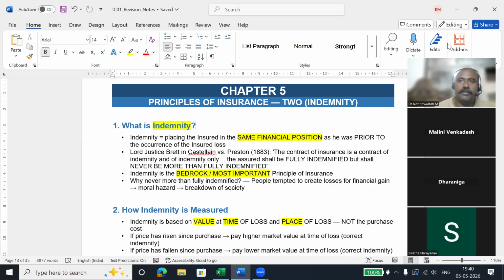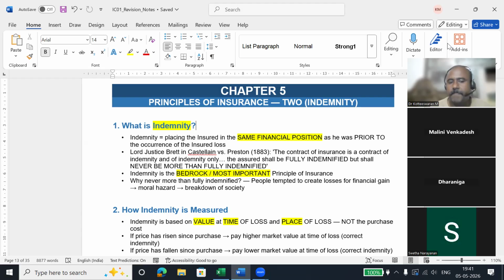They will put 2 lakh insurance for a value of 1 lakh, and they will claim 2 lakhs. That means they have lost only 1 lakh, but they will claim 2 lakhs. So 50% of the amount they are gaining in excess. That is profit.